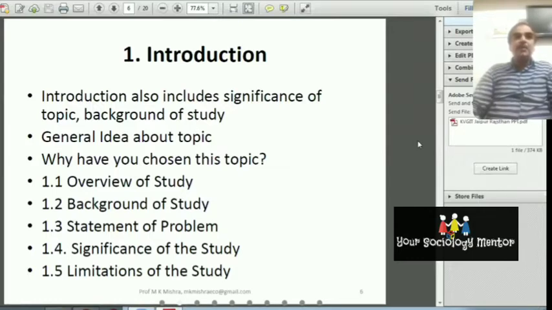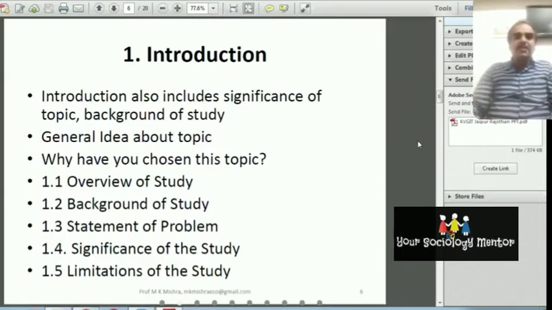And after that you have to discuss about 1.4 significance of the study. Why this study is significant? What is the contribution of your proposed study for the society and for the organization and for the nation? That is very important. And after that, 1.5 you will discuss about the limitations of the study.